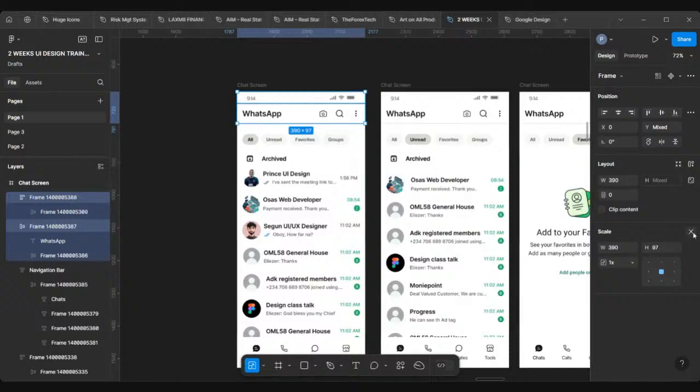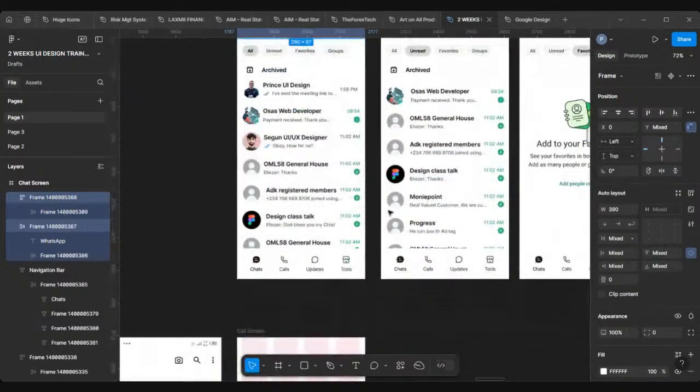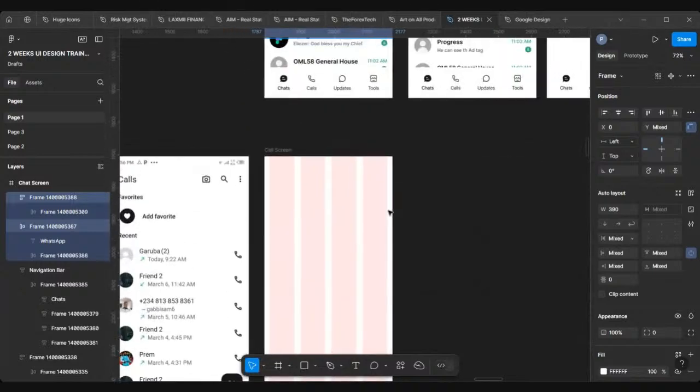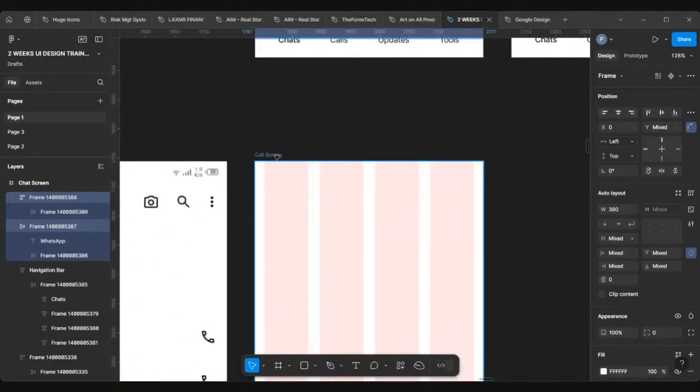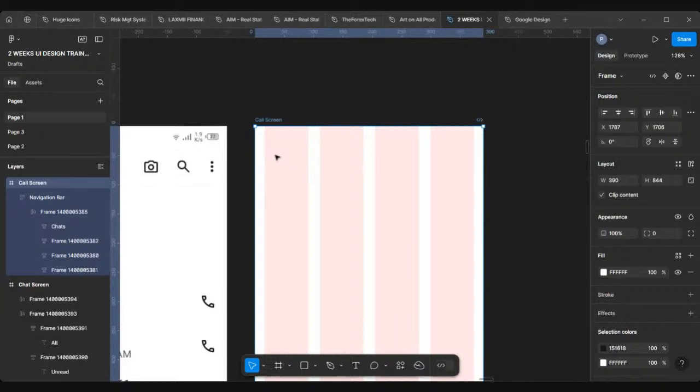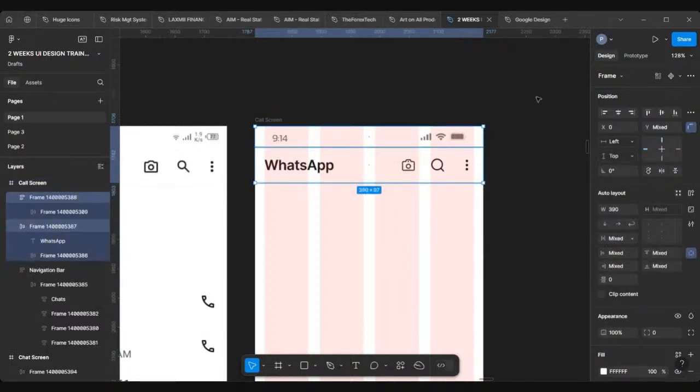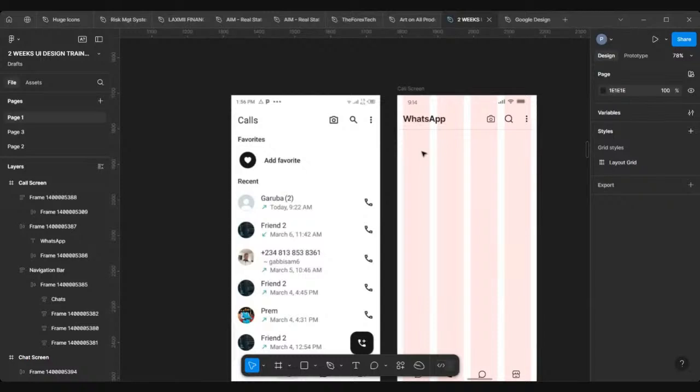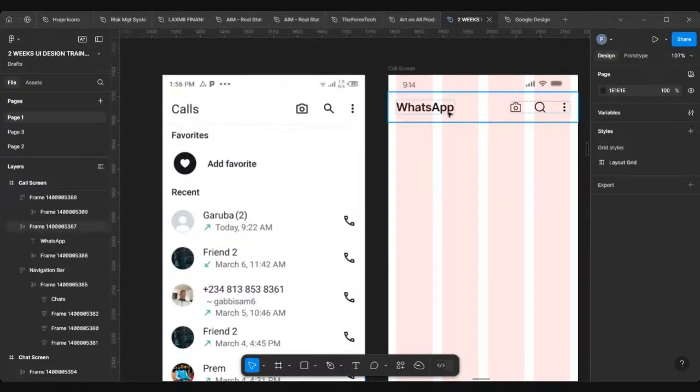Let me close my scale mode. If I press control C to copy, I can just come over here on the core screen, click on that screen and paste it like that, control V. So I have that pasted there. All I'm going to do is change from WhatsApp to calls.